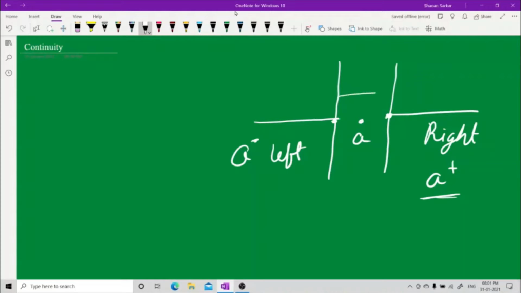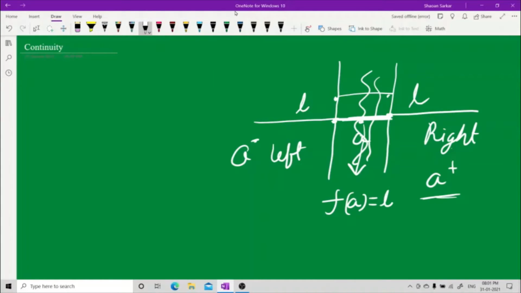But suppose the bridge is at a different level, then it is not continuous. There should be a bridge here to make a connection between the two sides of this river. Now the bridge should be of the same level. That means the limit of the function here is say L, and the limit of the function here is also L. The value of the function at A should also be L. If it is different, then it is not continuous. This is a very easy way to understand this diagram I made.